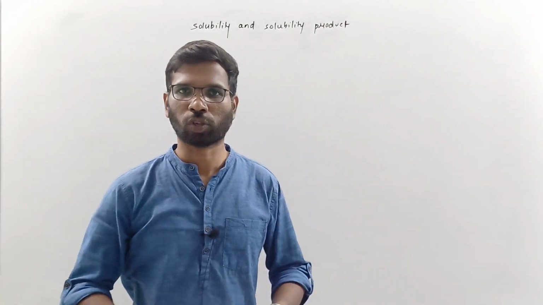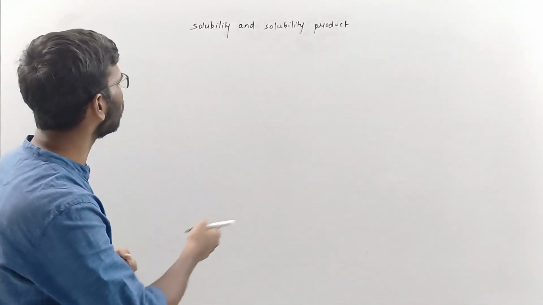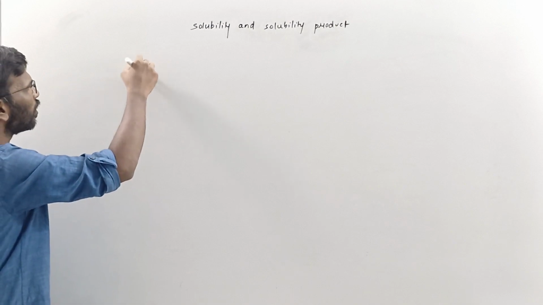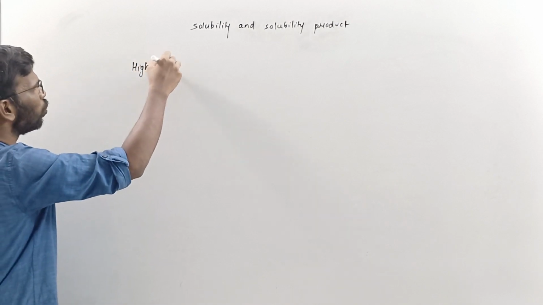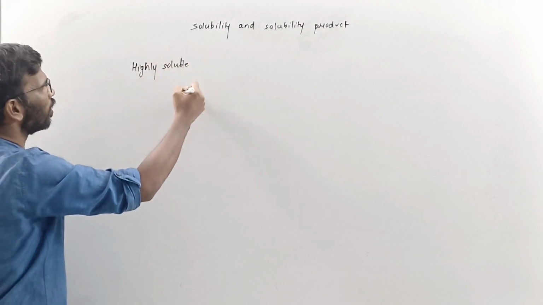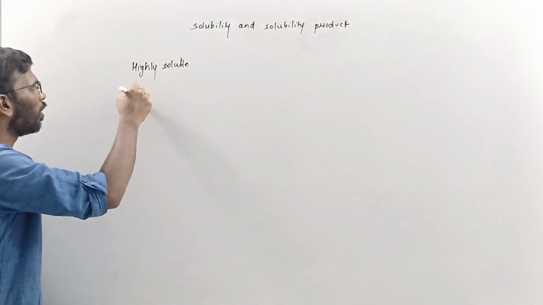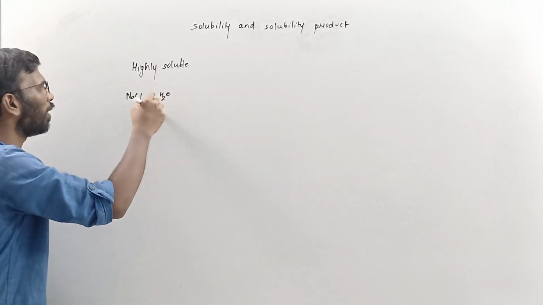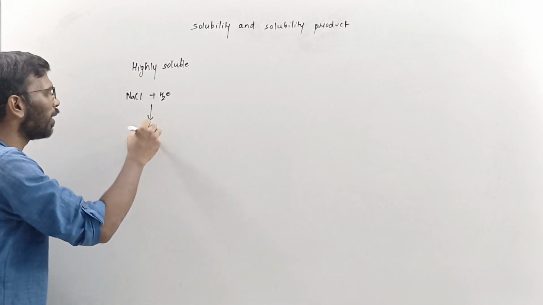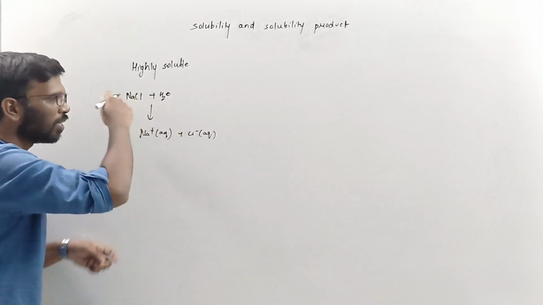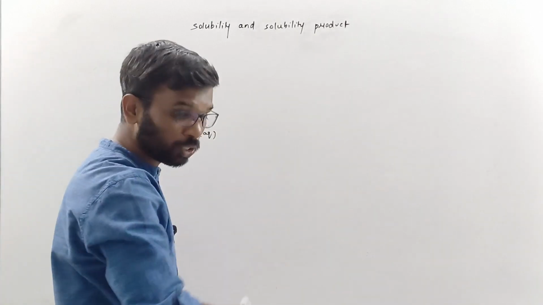Solubility and solubility product. There are basically three types of compound. One is highly soluble, like NaCl. If you take NaCl and put it into water, it is highly soluble. You will get Na+ aqueous and Cl- aqueous, meaning everything is going to go into water.